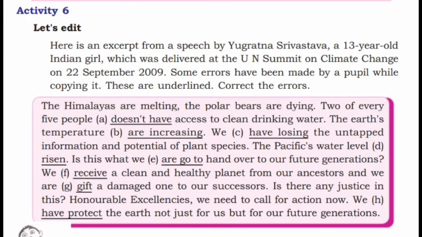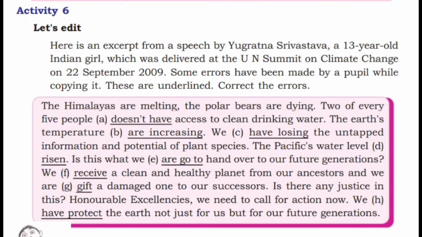Honorable excellencies, we need to call for action now. We have protect the earth not just for us but for our future generations. It is not present perfect here. It is actually a suggestion or advice. That is, we have to protect the earth not just for us but for our future generations.